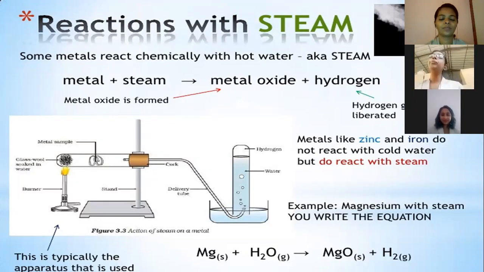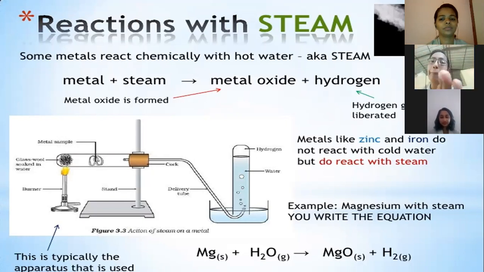Here some metals react chemically with hot water, that is, steam. When the metal is combined with the steam, the products are metal oxide plus hydrogen. When the metal reacts with water, we see that the products were metal hydroxide and hydrogen. When the metal reacts with the steam, the products are metal oxide and hydrogen. In the latest slide itself, we see the test of hydrogen gas.